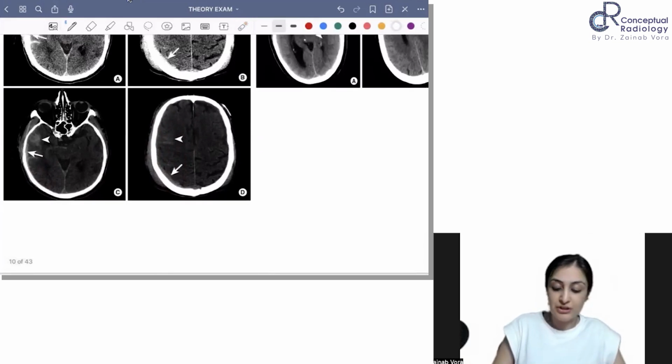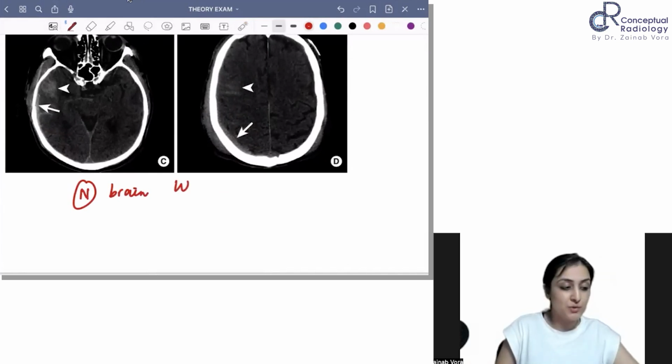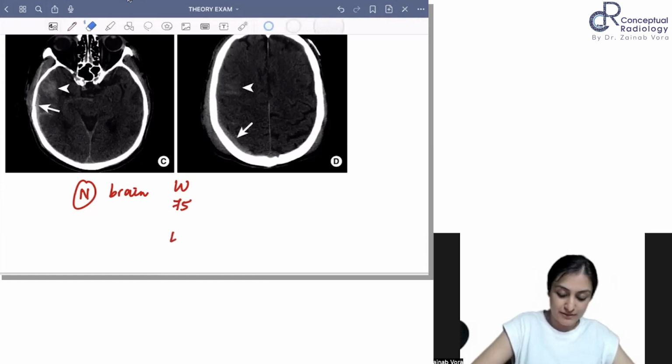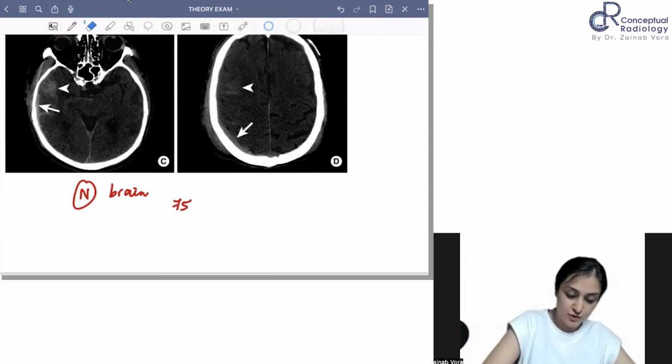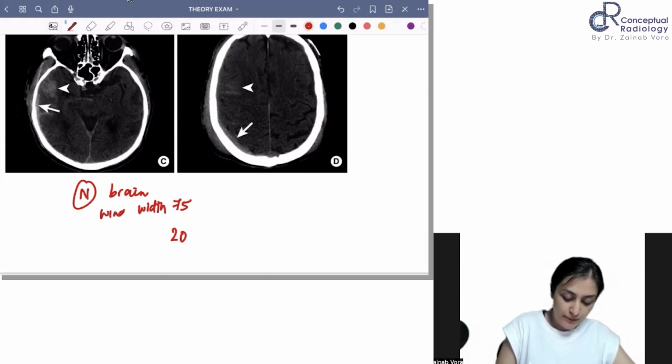So do you remember these values? What are the normal brain window settings? The normal brain window settings, you want to remember as far as the width and the level are concerned. So what is the window width? That is 75 and the level is 20, right? So let me write here. So you have to remember these values. I have also not remembered them. So this is normal brain where you have 75 and 20. This is the normal brain window width and this is the window level.